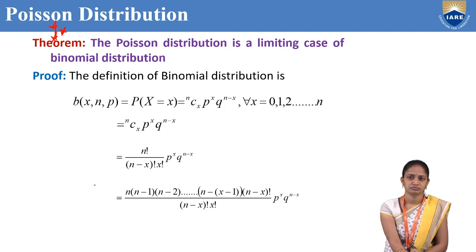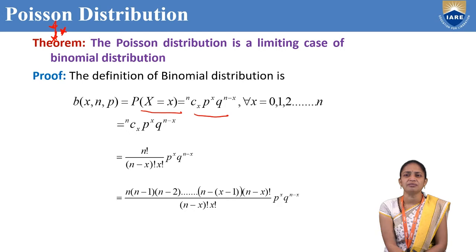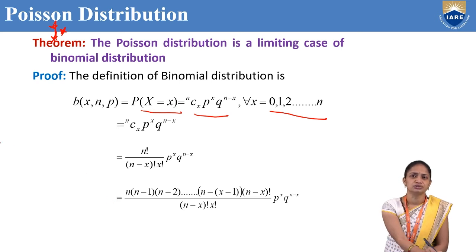The definition of binomial distribution is, all of you know, b of x comma n comma p, that is equal to P of X equal to x, that is equal to nCx p power x q power n minus x. In binomial distribution, x is from 0 to n.